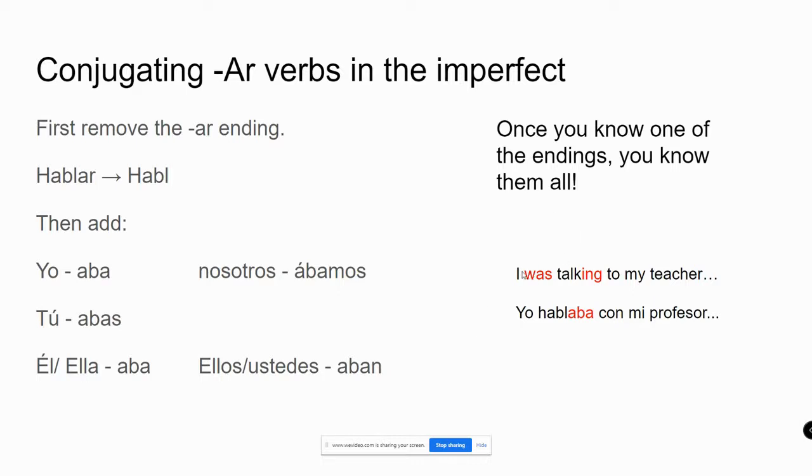If I were to give you this as an example, I was talking to my teacher, and this is fun to say: Yo hablaba con mi profesor. I call this the flubber tense because it sounds like you're saying flubber with the b. Hablaba. I was talking. Notice we don't have 2 verbs here. It's just one in Spanish. I was talking is yo hablaba in Spanish.